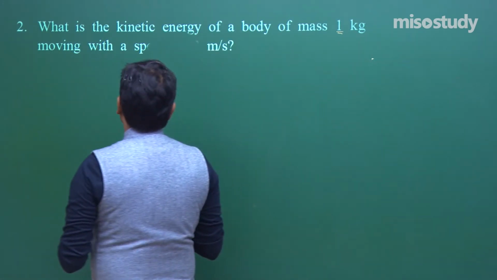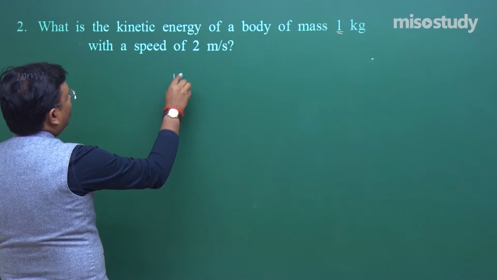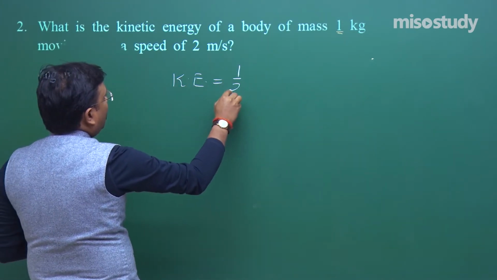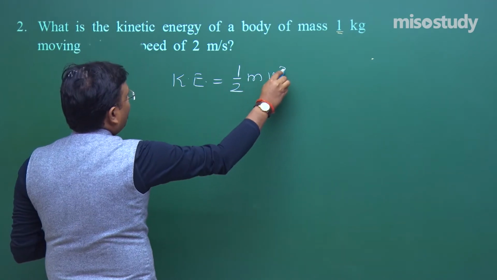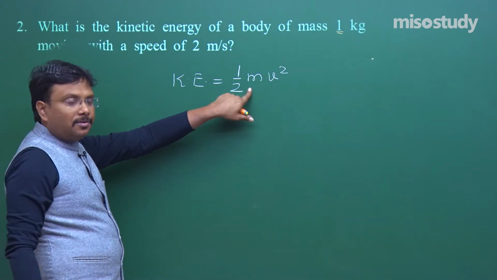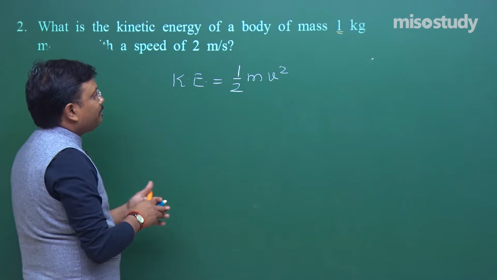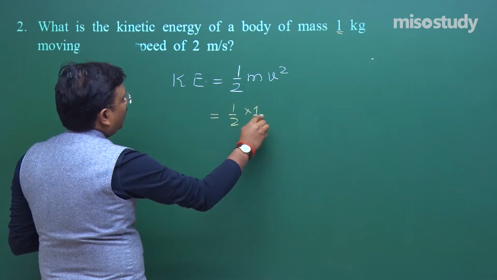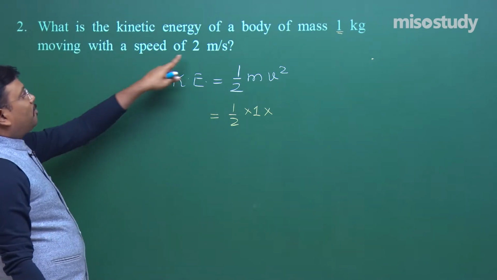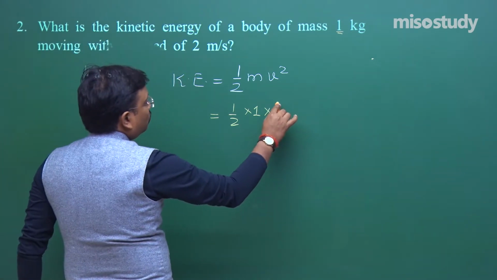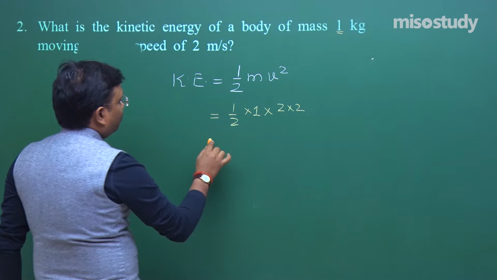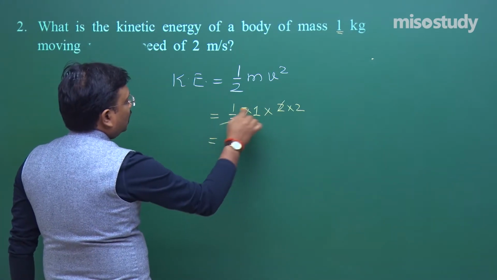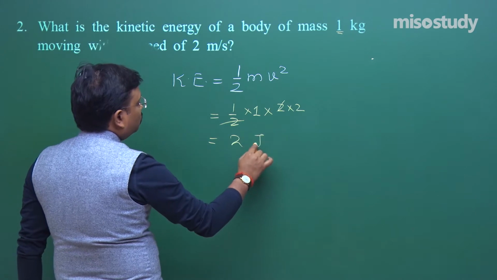So the formula is kinetic energy, if you try to recall, is half mv square, where m is the mass, v is the velocity. Let us put the values, 1 by 2 into 1 into speed 2 meter per second. So 2 into 2, cancel, that is 2 joule.